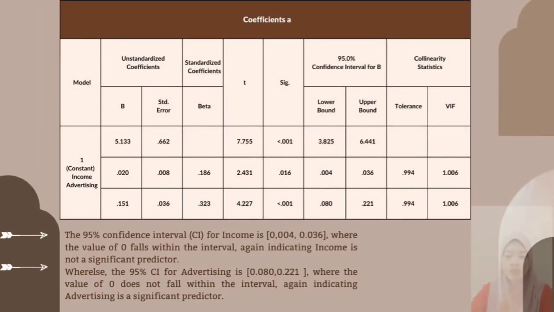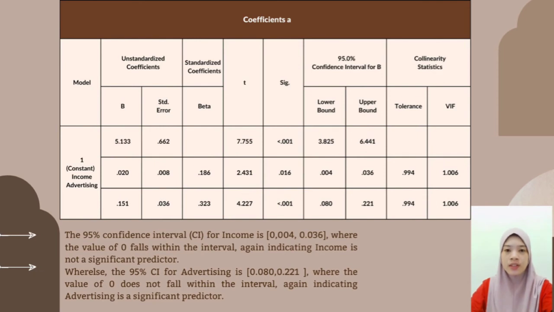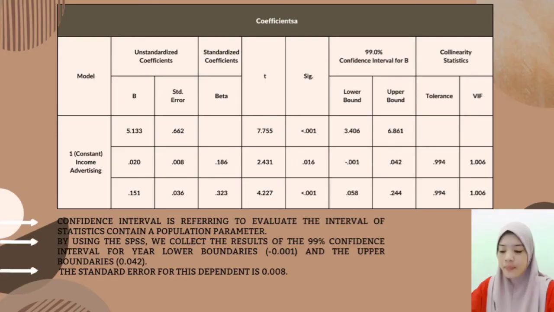Then, the second table, the 95% confidence interval (CI) for income is 0.036, where the value of 0 falls within the interval, again indicating income is not a significant predictor. Whereas, the 95% CI for advertising is 0.0800221, where the value of 0 does not fall within the interval, again indicating advertising is a significant predictor.